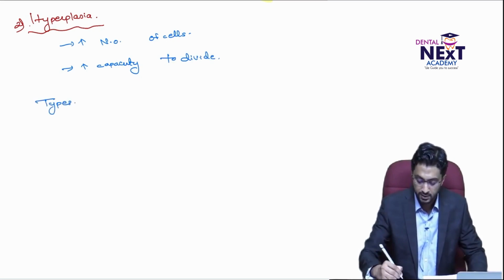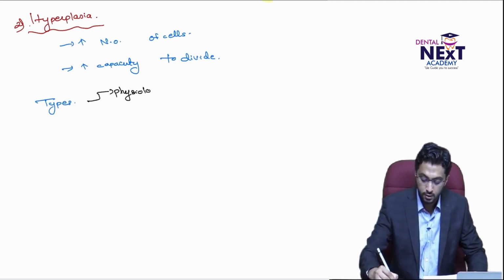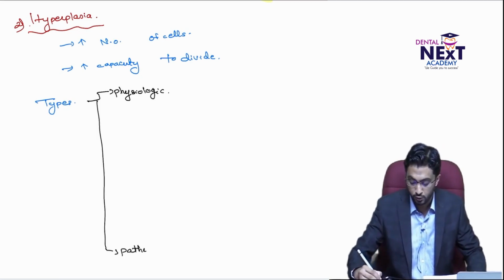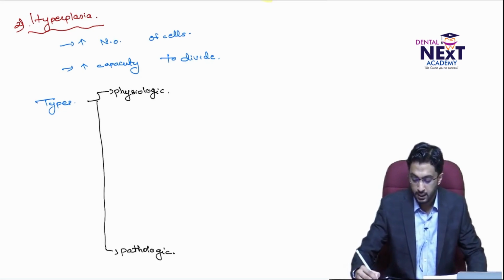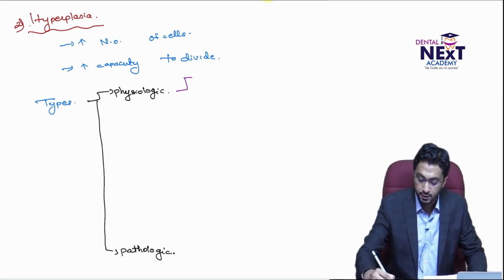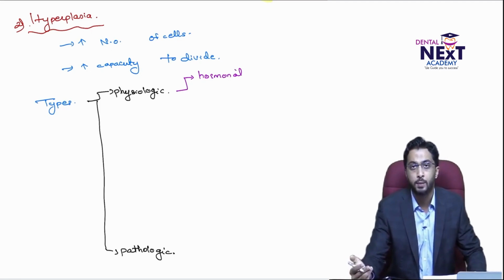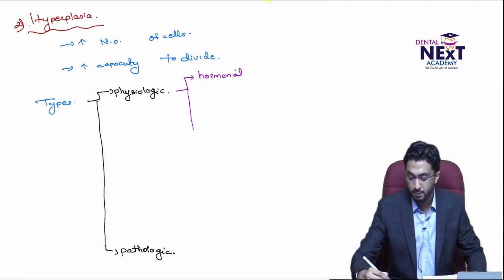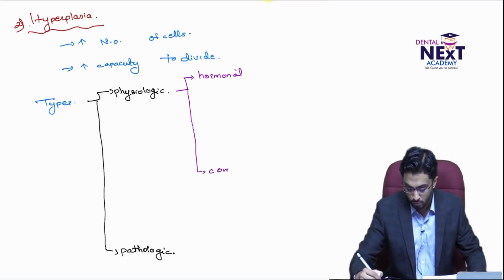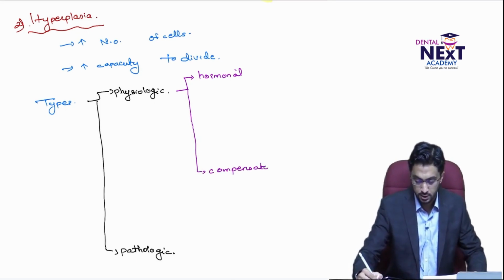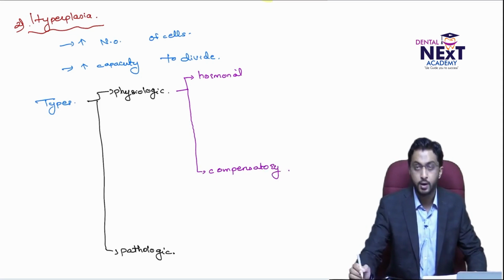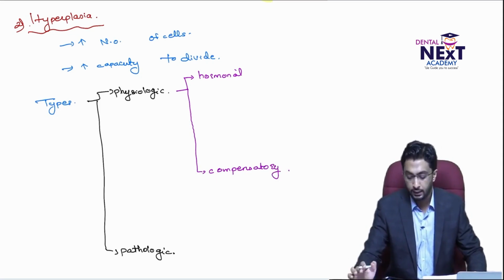Now when you come to the types, as previously described, there are two types: physiologic again, and there is also pathologic. Here the physiologic itself is divided into two types. One is hormonal, and the second is compensatory. Two types, hormonal and compensatory. I'll explain this.